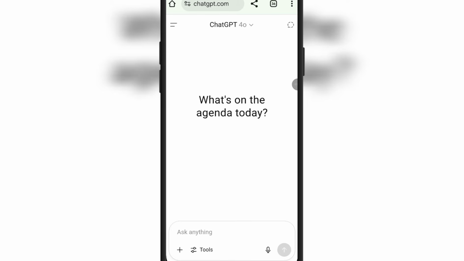When you get to ChatGPT, you're going to see something like this. I'm going to explain something further. We have two versions of ChatGPT: the free version and the paid version. With the free version, you get limited credit, but you can still get a professional prediction with it. With the paid version, you have unlimited credit, and you can also get professional predictions from it.